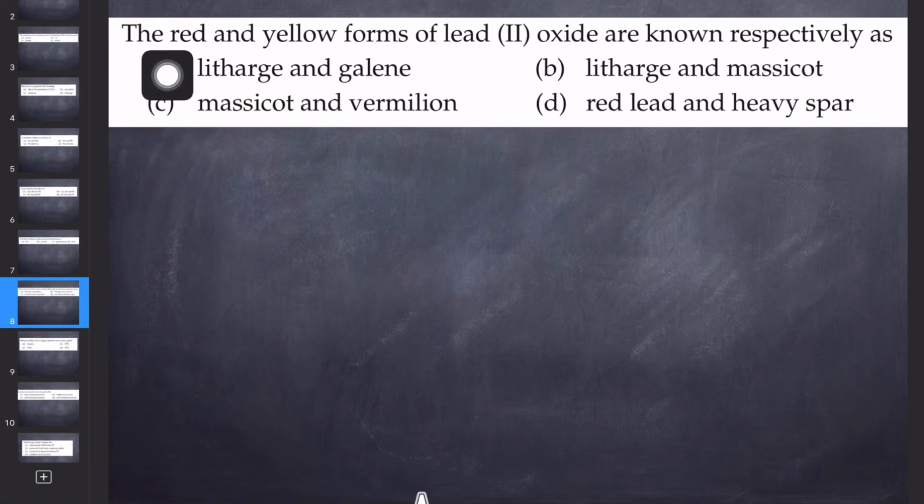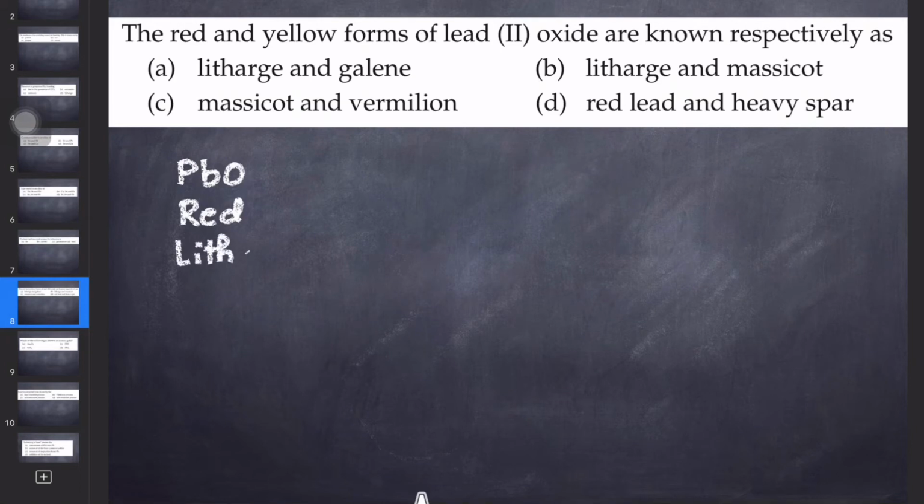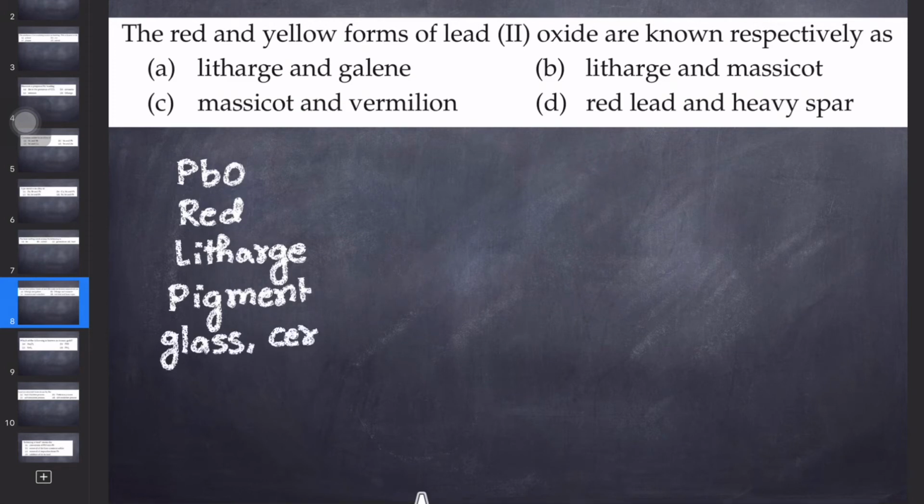Next question. The red and yellow forms of lead 2 oxides are known respectively as? Lead 2 oxide is PbO. If it is red lead, this is known as litharge. Red lead is known as litharge. And this litharge is used as a pigment, as a red color pigment, or it is used in making glass, ceramics. So this is red lead oxide.